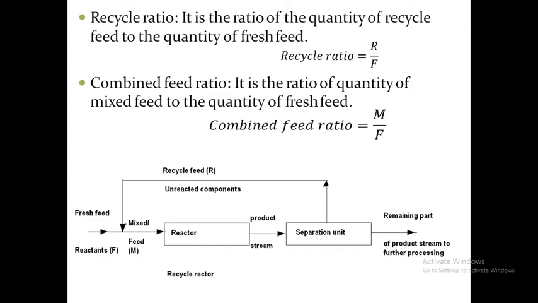This is a continuous process. Finally the product stream is released from the separation unit for further processing. If we want any other unit operation, we can use it here. This is one example of recycling in the case of a reactor.